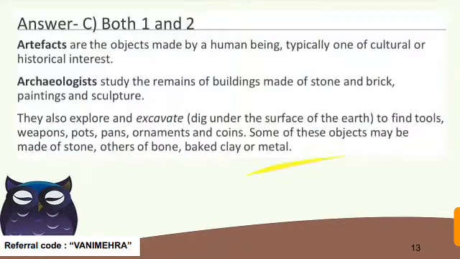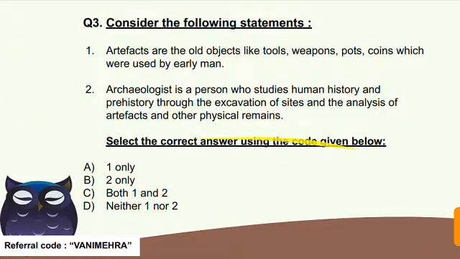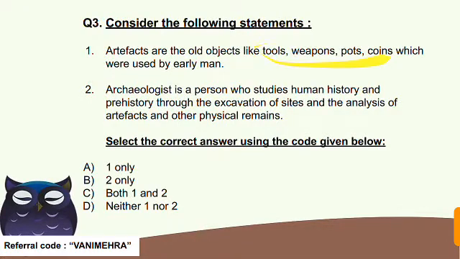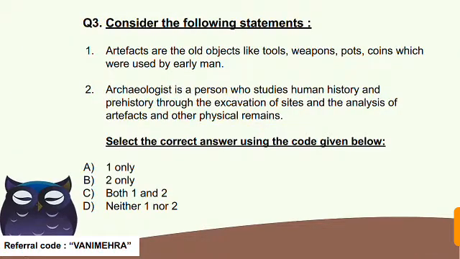So the correct answer here is C, both 1 and 2. Both the statements are correct here. See how. Artifacts are objects made by human beings, typically of cultural or historical interest. Here it is mentioned, these are old objects like tools, weapons and coins which were used by early men. So the first statement goes correct. And archaeologists, as I already told you in the previous videos, are the people who study the remains of buildings made of stone and brick, paintings and sculptures. So the second statement is also correct. So both the statements are correct and the option is C.